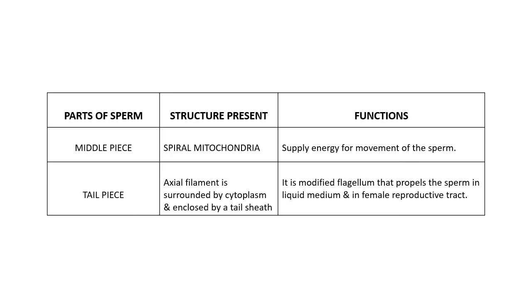The next part, the middle piece, consists of spiral mitochondria. The spirally arranged mitochondria are called the Nebenkern, and these mitochondria supply the energy for movement of the sperm. And the last part of the spermatozoa, the tailpiece, is a modified flagellum, and it helps the sperm to swim in liquid medium and in the female reproductive tract.